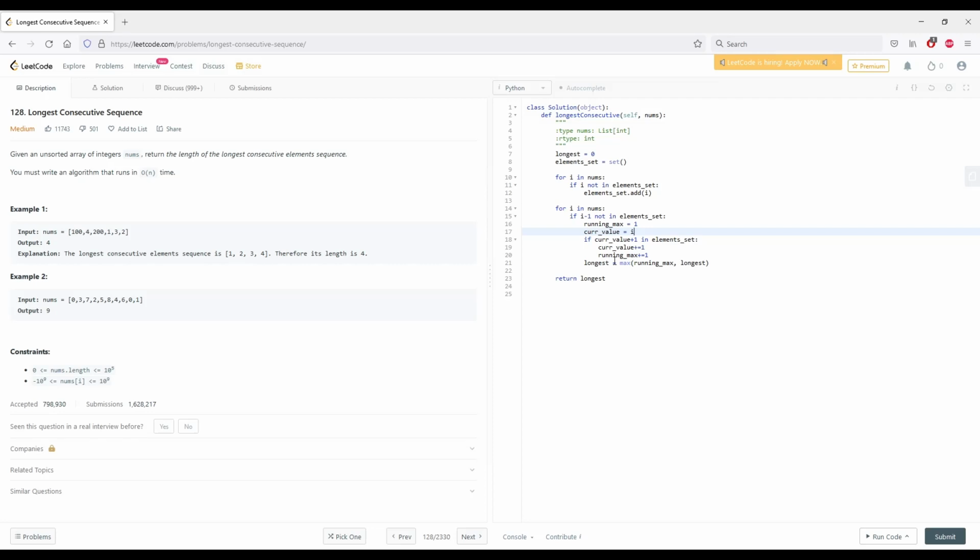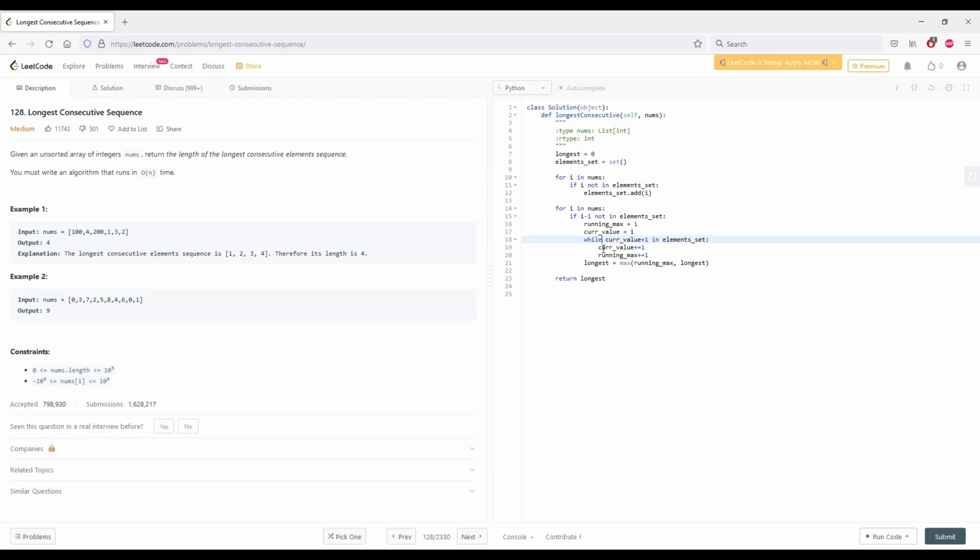Okay, and then this should actually be a while. Sorry, we need to keep a loop into this. It's not just a one-off instance.